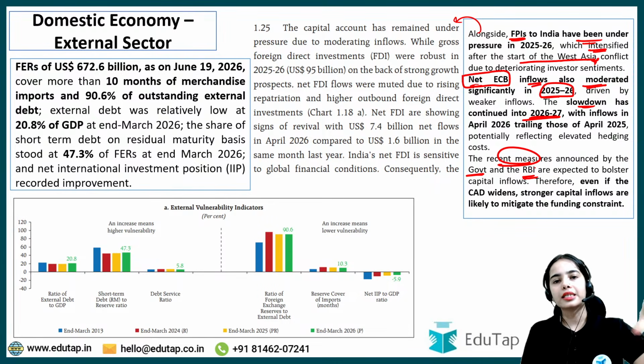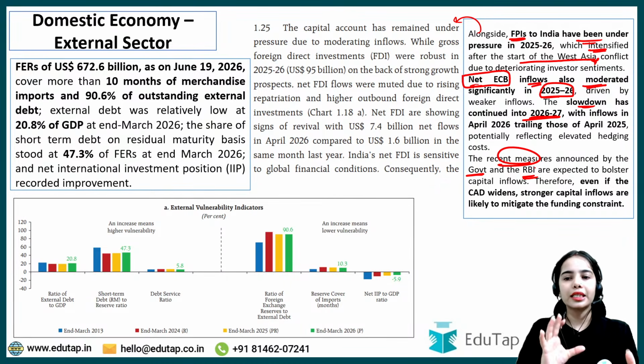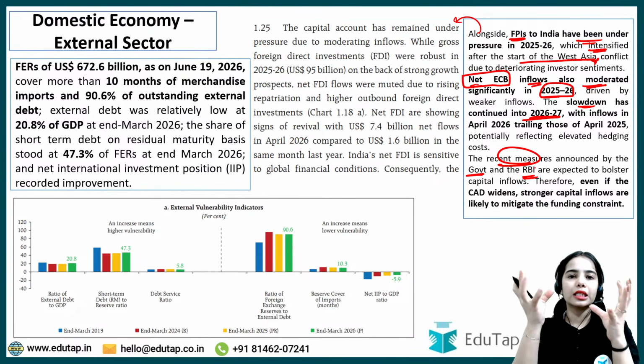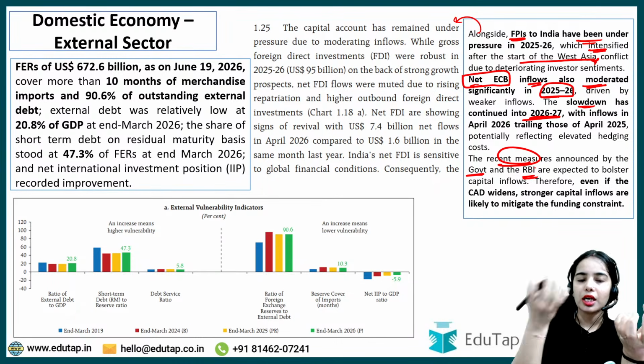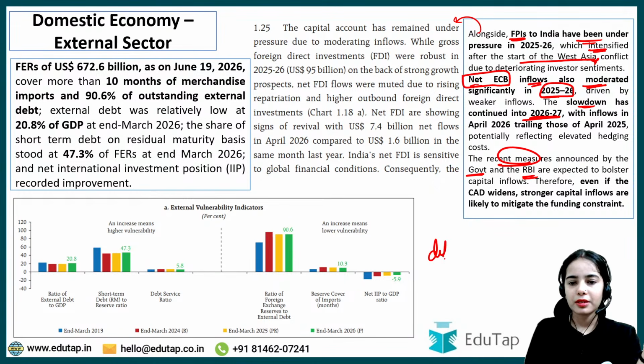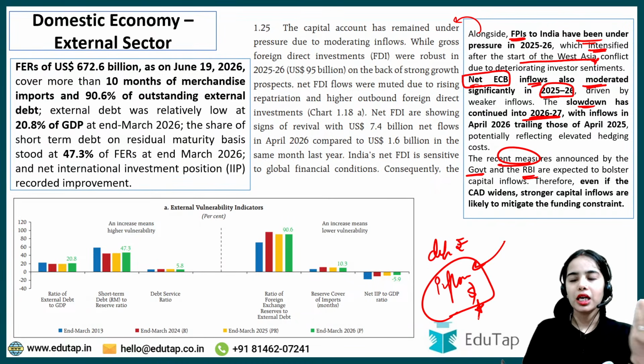I have recently taken sessions on the swap facility in the Finance 360. So you can see that the RBI is taking recent steps to mitigate or reduce the depreciation in rupees by promoting more inflows of dollars.